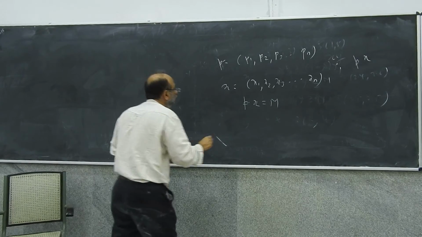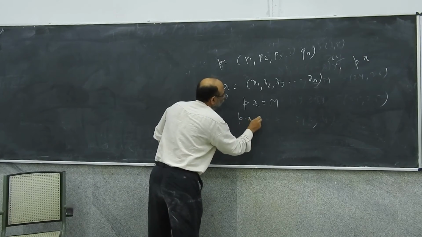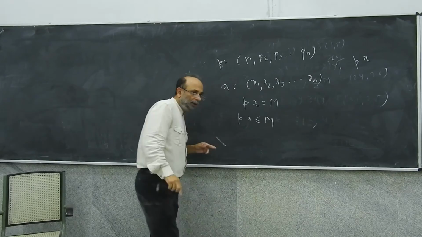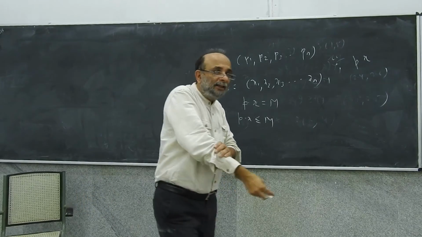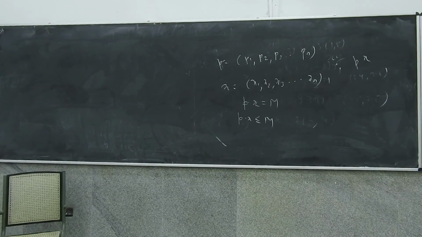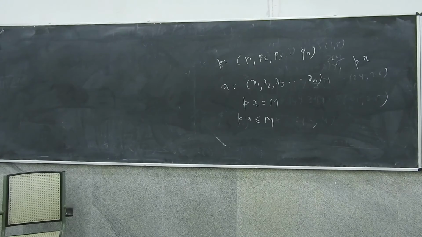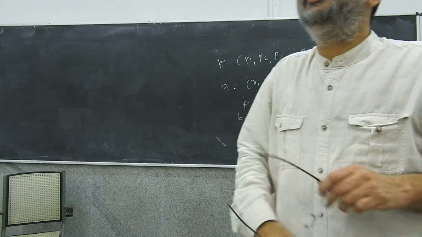Now, think of P dot X less than or equal to M. It's a closed set, right? It's the closed set of all consumption bundles which are less than or equal to M. Now the question I am going to ask you is a very important question.